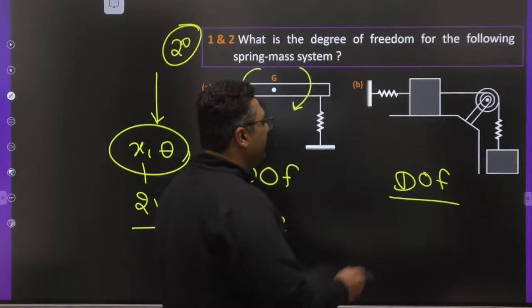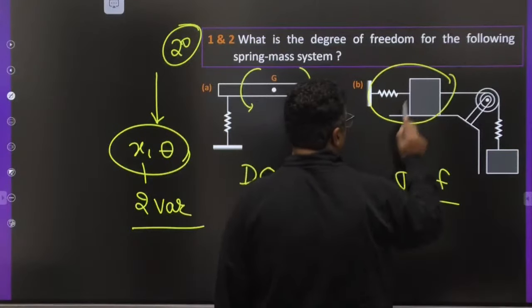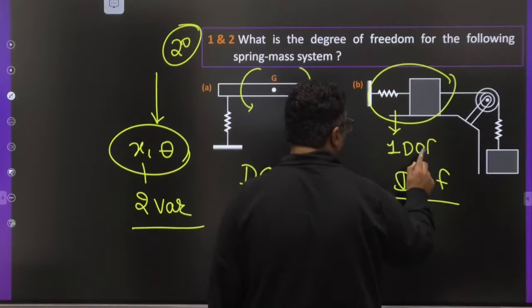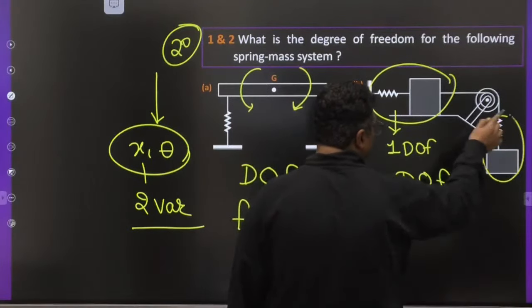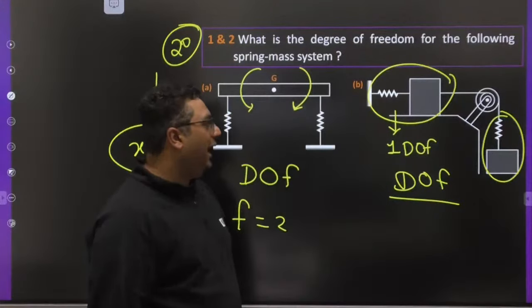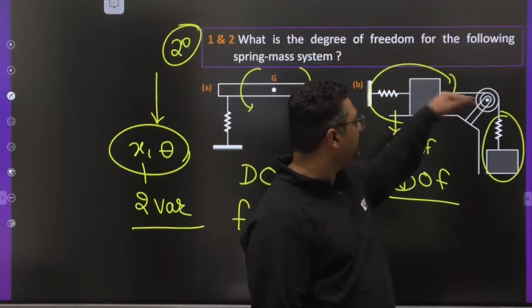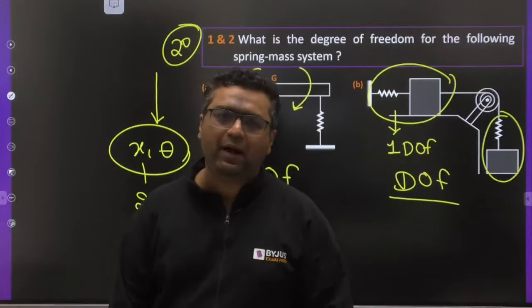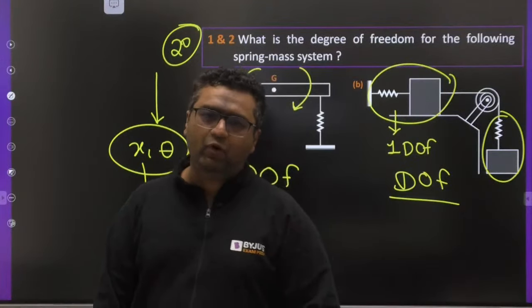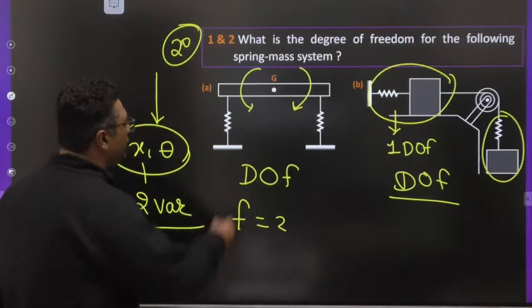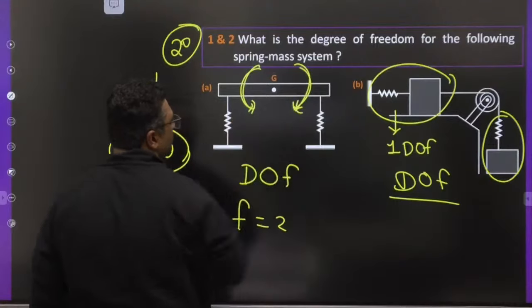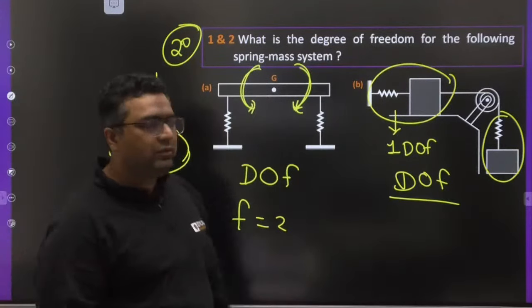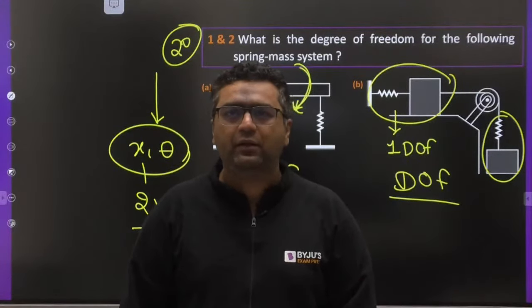Here you know this spring mass system will have 1 degree of freedom. The second would be with this spring mass system, and this rotation is related to both of them, so not a different part of degree of freedom. Here the point was this rotation has nothing to do with the translation. This is different actually. That is why we have seen 2 degrees of freedom here.